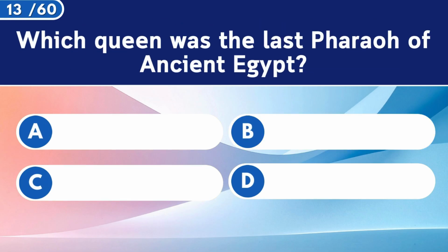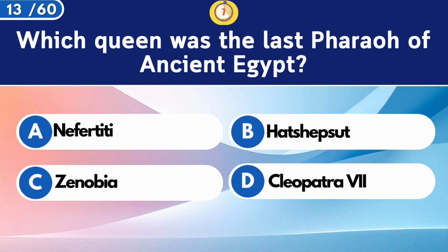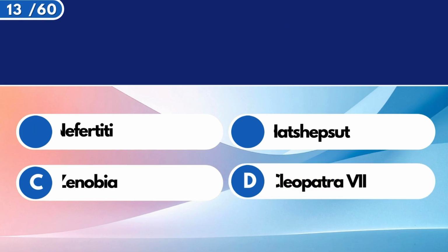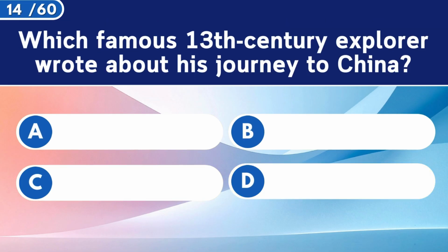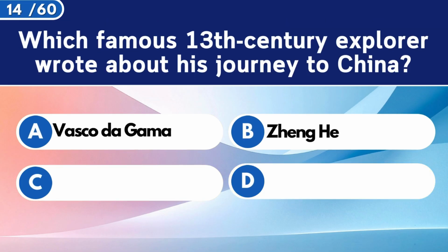Which queen was the last pharaoh of ancient Egypt? Cleopatra VII. Which famous 13th century explorer wrote about his journey to China?